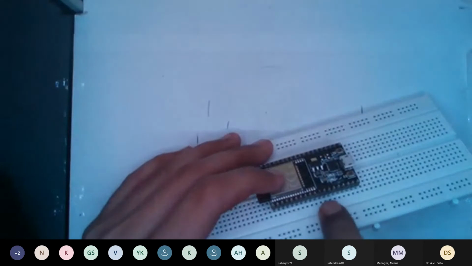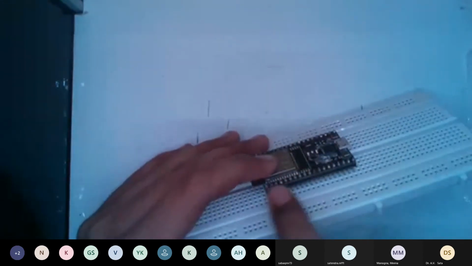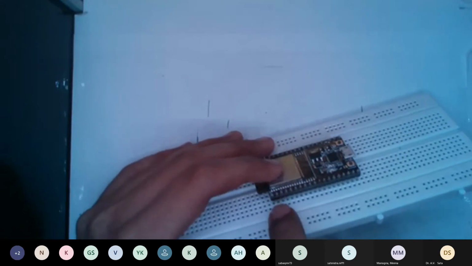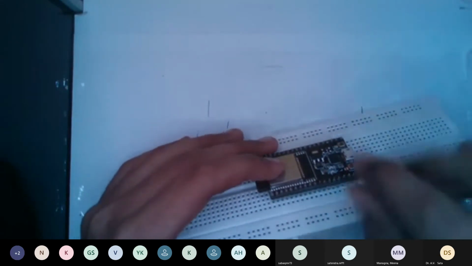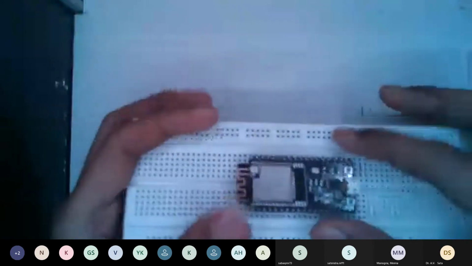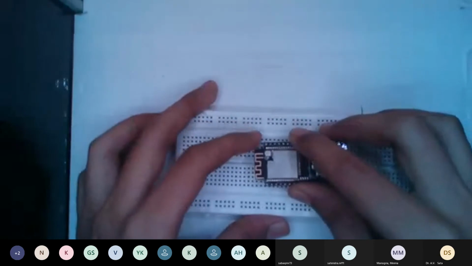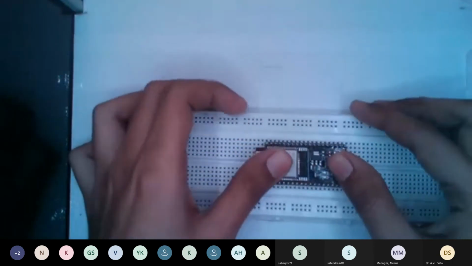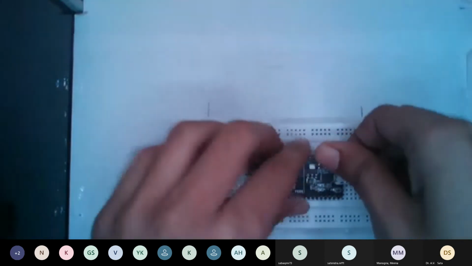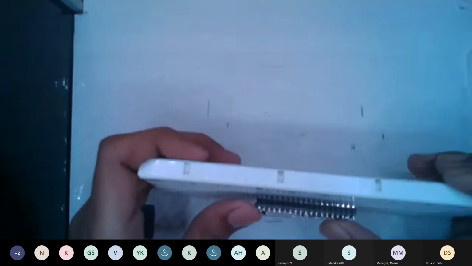You can see these pins are designed for microcontrollers to be connected to the breadboard very easily. The pin distance is 2.54 mm, and it is very easy to use with breadboards. I have just put it over there and I will push it very gently and it will be connected very easily. You can see it is connected.